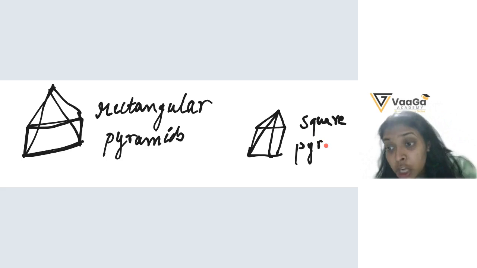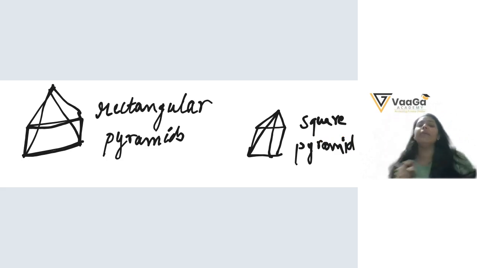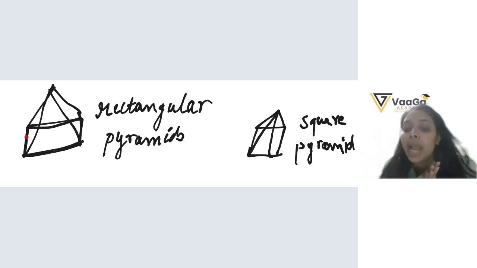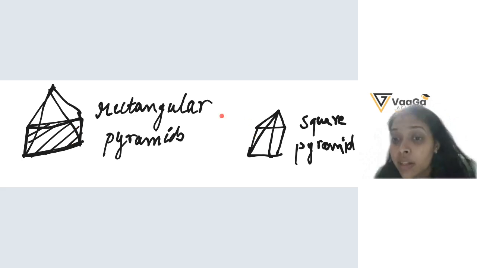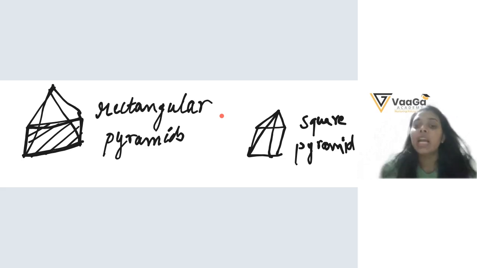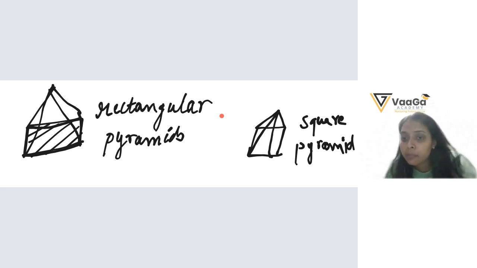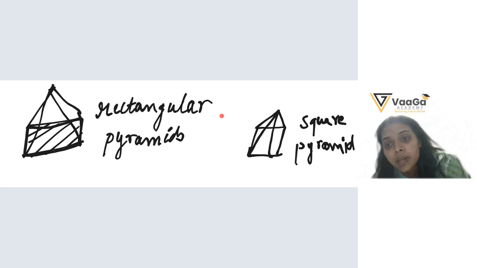Yes. So how do you know the name of a pyramid? Can you tell me the name of a pyramid depends on what? The bottom. So it depends on the shape of the bottom of a pyramid. If I have a rectangle in the bottom, it will be a rectangular pyramid.